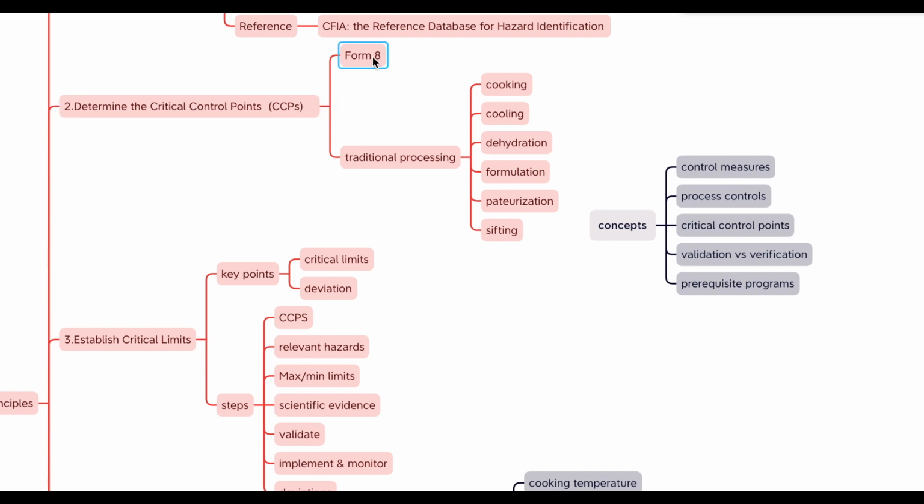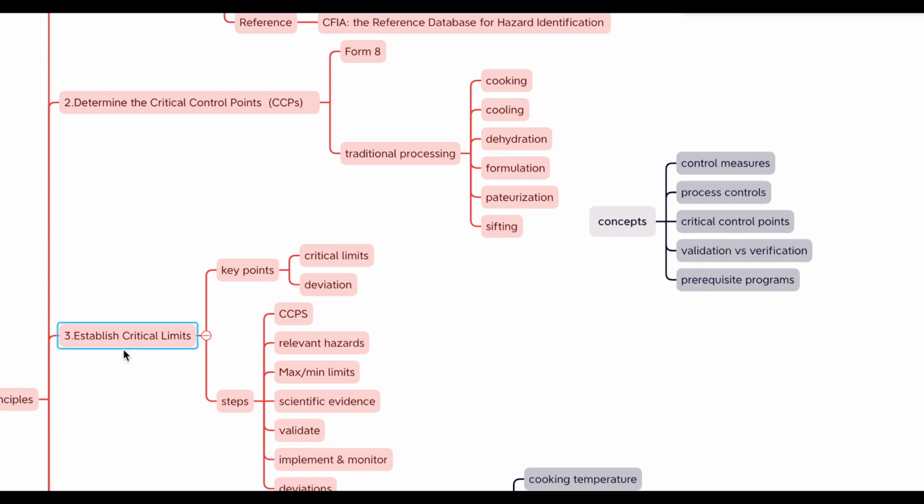So you should use Form 8 of the HACCP manual, answering the questions one by one. And there are some traditional processing steps that food processors have determined to be CCPs, including cooking, cooling, dehydration, formulation, pasteurization, and sifting. And there is a simplified CCP decision tree. Ask yourself, if I lose control, is it likely that food poisoning will result? If the answer is yes, then it is a CCP.